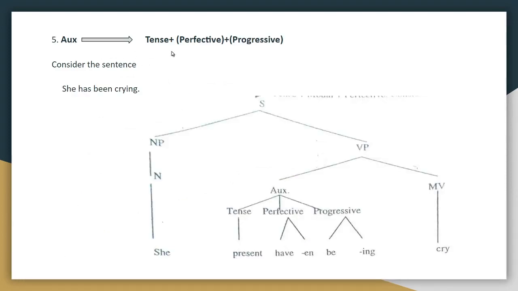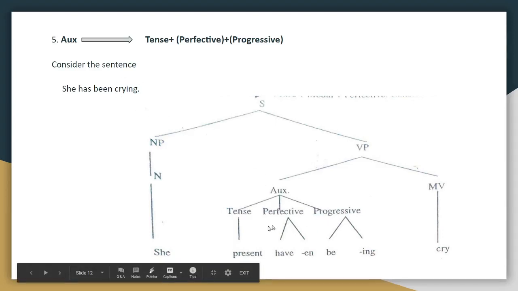an auxiliary can contain a tense along with perfective and progressive. So just look at this sentence: she has been crying. Here she is the NP, and has been crying can be split into auxiliary and main verb, and we know that the main verb is cry. Now the auxiliary can be divided into three: tense, perfective and progressive.